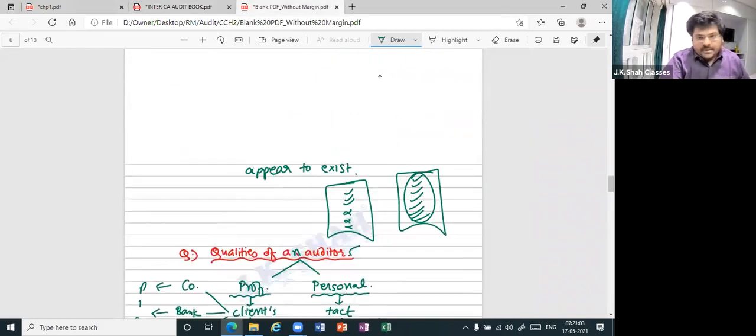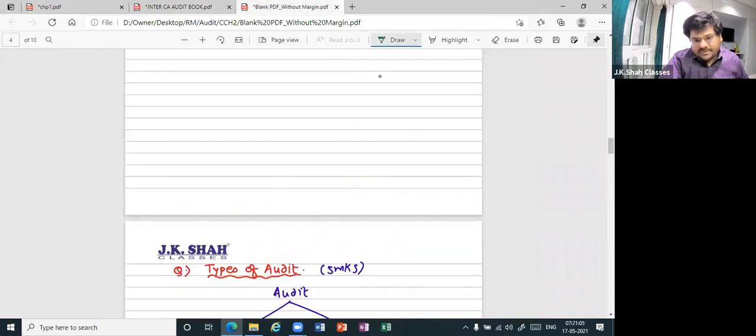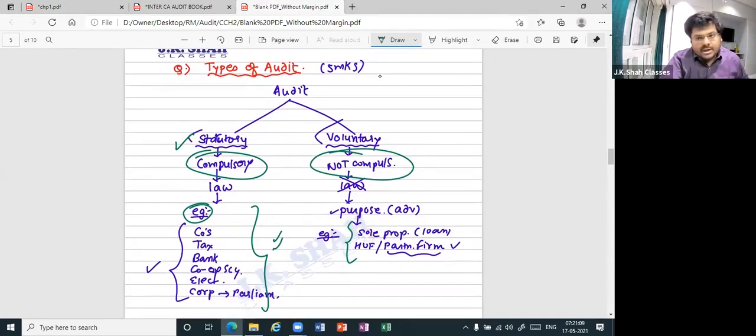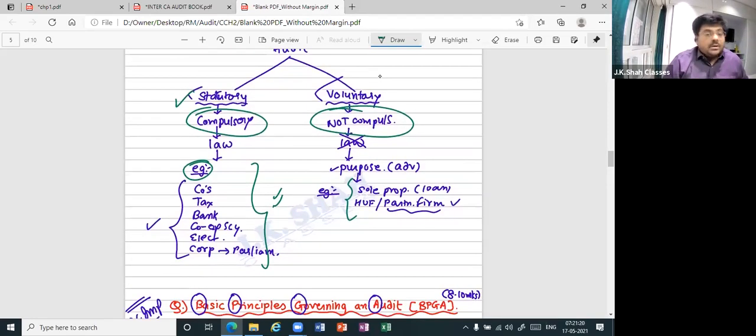Okay. See, basically, I hope you realize we did three things up till now. One was types of audit. How many types of audit? Two. Statutory, voluntary. Statutory is compulsory under any law. Voluntary is not compulsory under any law. Still, it is carried out for some purpose. The purpose is advantage. Major marks you will get for this if correct.